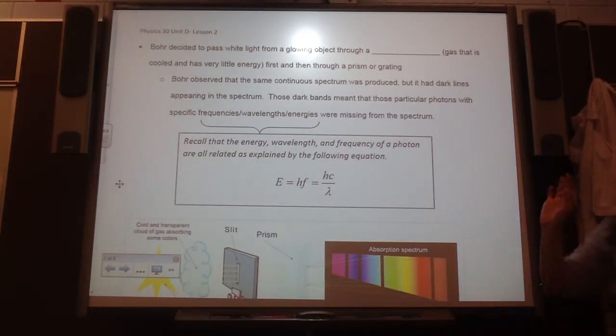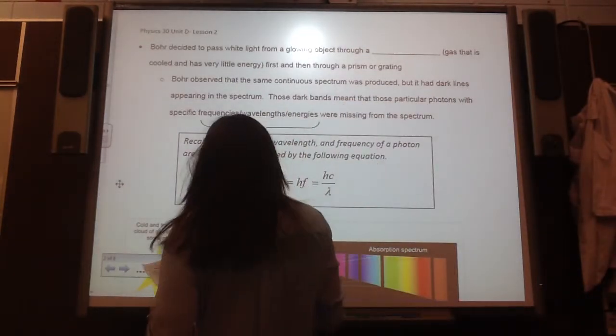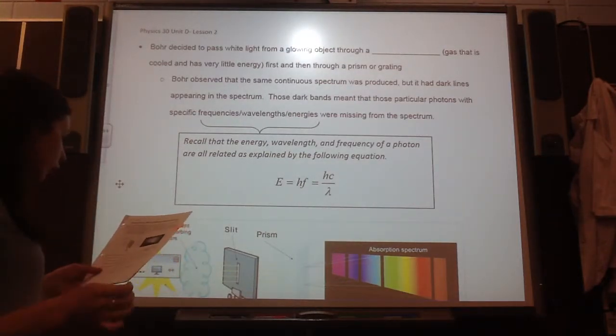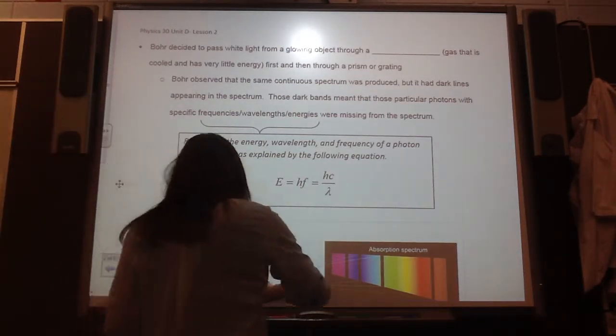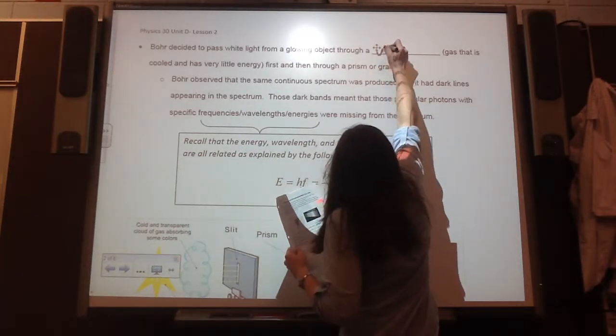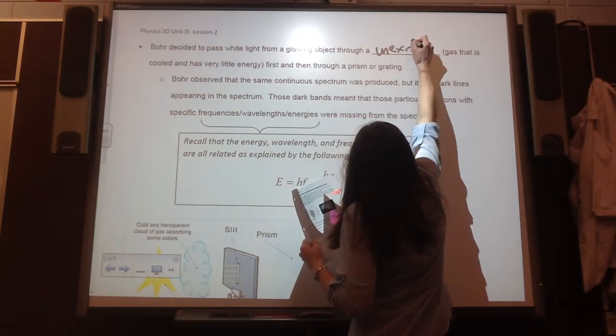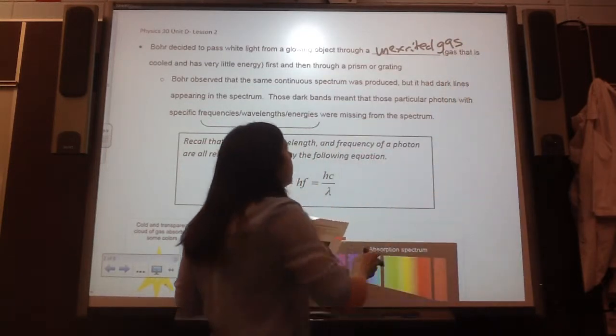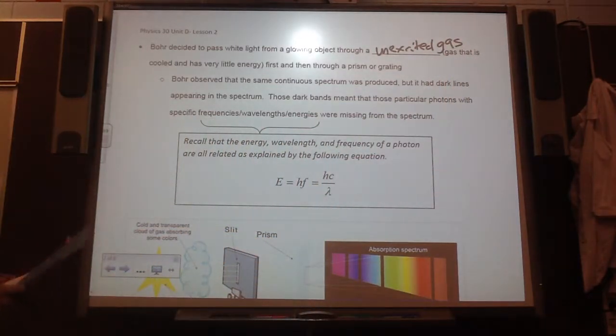So this is explaining what we just looked at. Bohr decided to pass white light from a glowing object through an unexcited gas. Gas that is cooled and has very little energy first, and then through a prism or a grating.